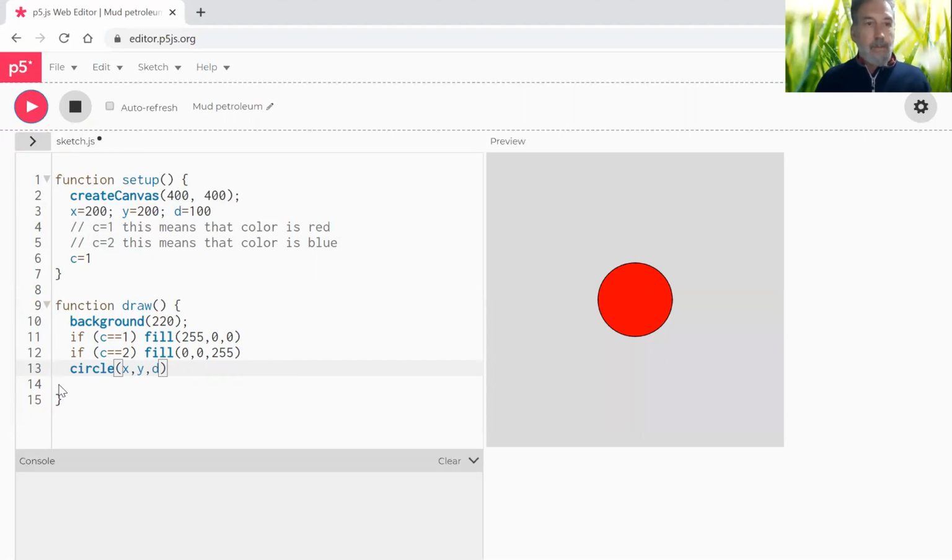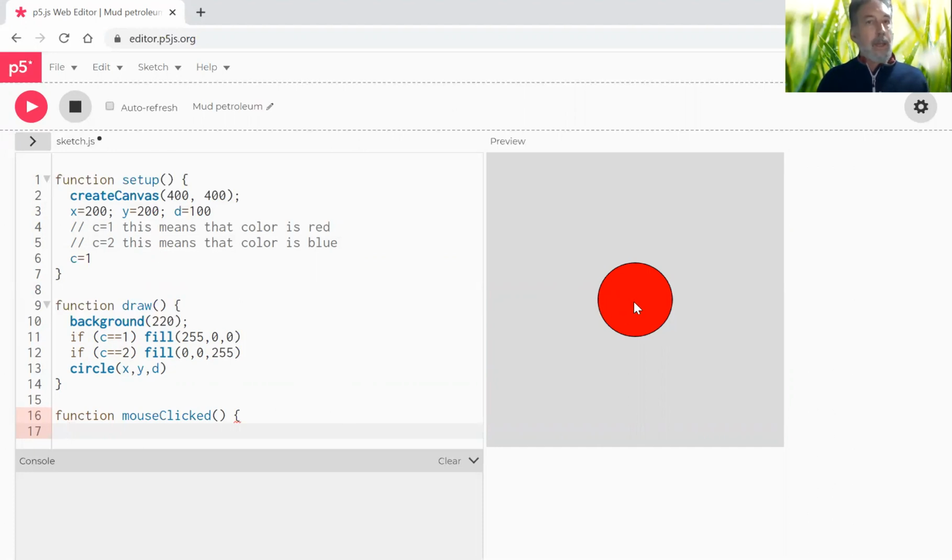Well, it's not very exciting so far, but now I will introduce a mouse click. So we do that, we go function mouse clicked. It's handy to try and remember this function because mouse clicked is something we use all the time. So down here in mouse clicked, we want to say that if my mouse is inside the circle, then change the color. Now, how do you detect if the mouse is inside the circle?